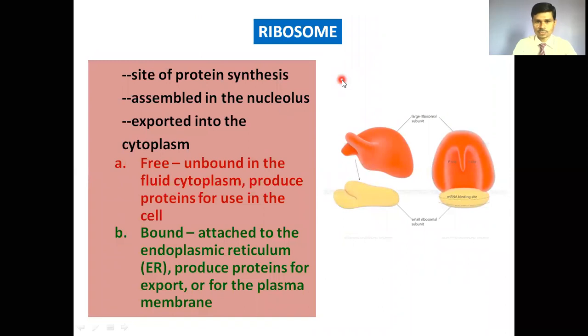Then ribosomes: as far as the eukaryotic cell is concerned, the 80S type of ribosome is present, which is the site of protein synthesis, assembled in the nucleolus. Ribosomes are synthesized in the nucleolus, which is present within the nucleus, and are free, unbound in the fluid cytoplasm and produce proteins for use in the cell.